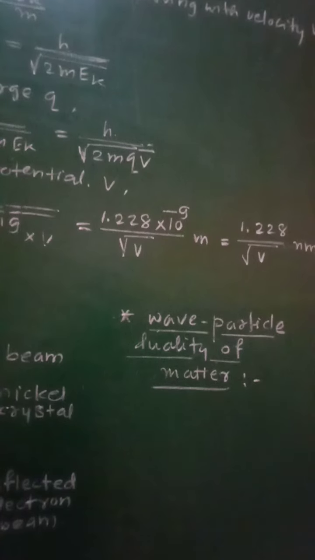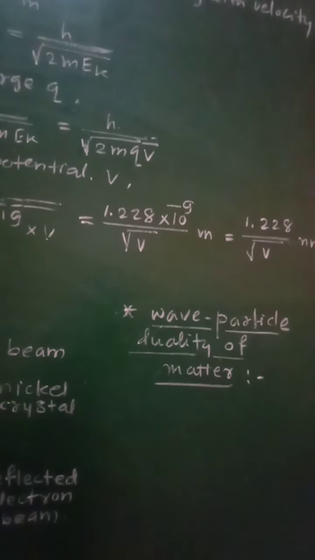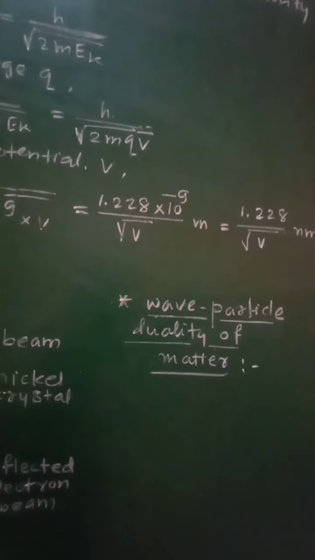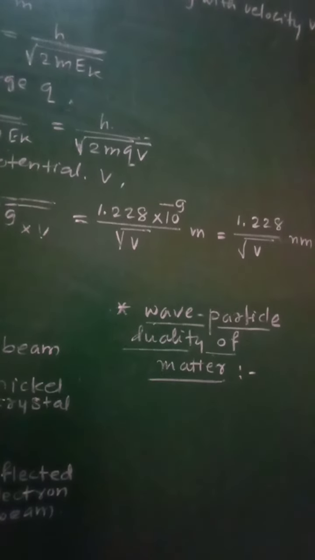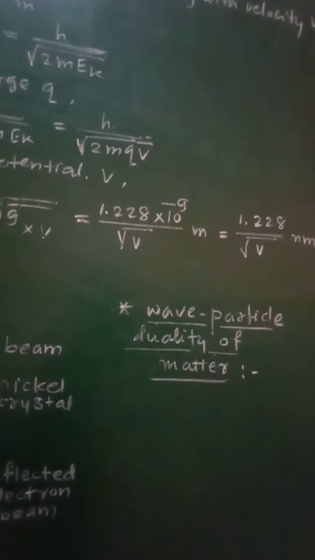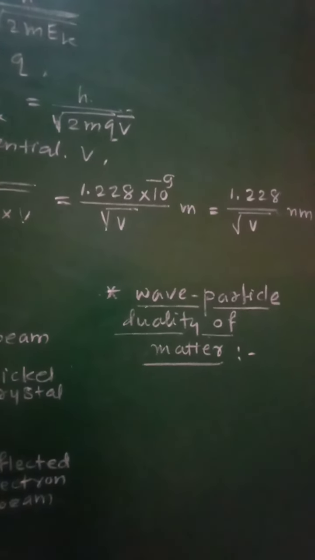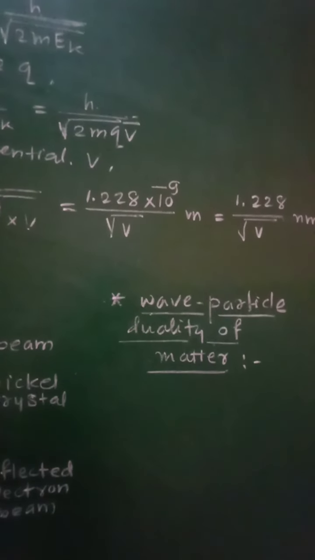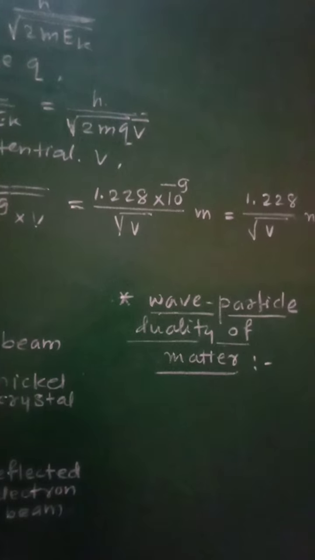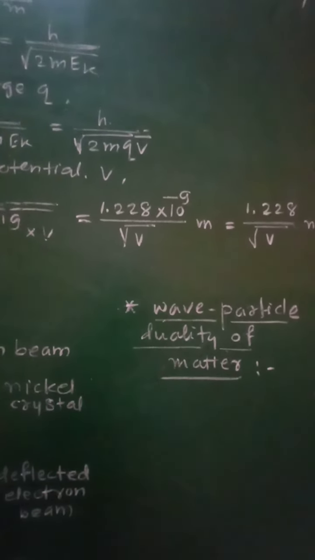For electromagnetic radiation as well as atomic and subatomic particles, and thus for all material objects in motion, there is an associated wavelength, because when all material objects are in motion, a wave will be associated with it, and hence an associated wavelength will be there when the material objects are in motion.